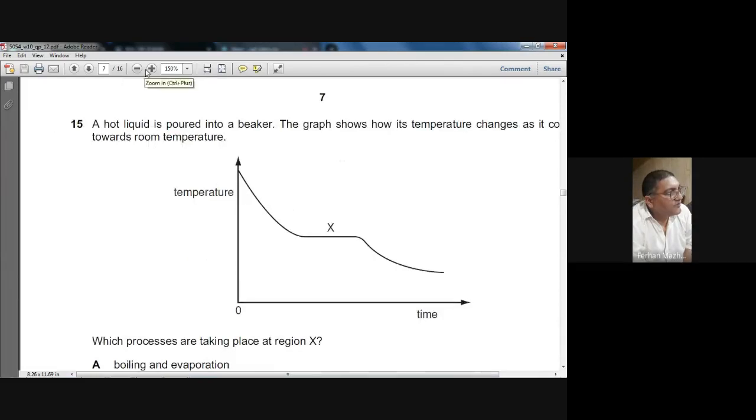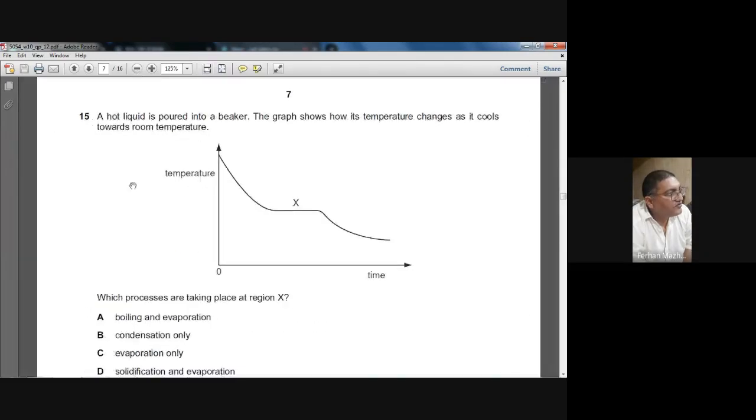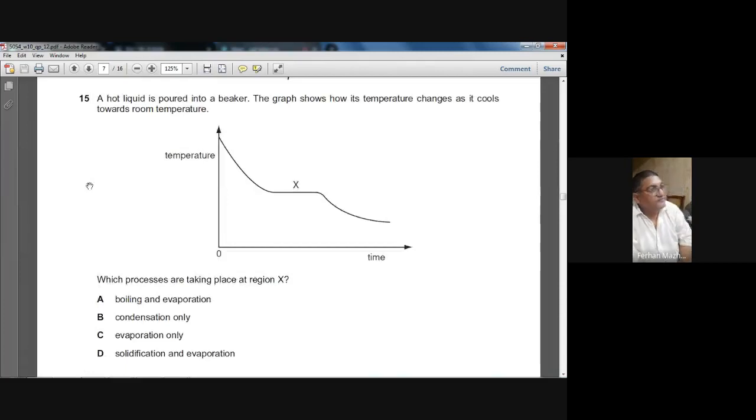Okay, so question number 15 is on your screen. Let me reduce the size so you can see the whole question. A hot liquid is poured into a beaker. The graph shows how its temperature changes as it cools towards room temperature. Because it's a hot liquid, it's cooling. So what is happening in the cooling curve at the point X? The cooling curve becomes flat. Temperature is not changing.